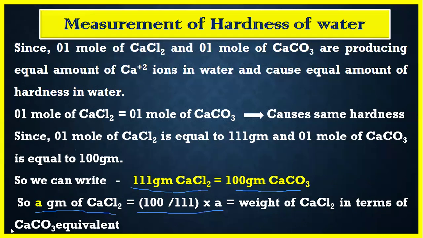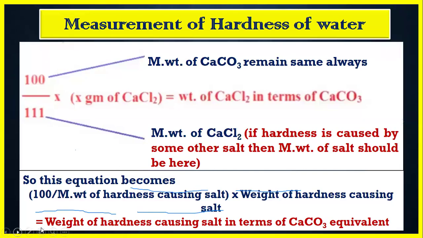So that means we can now write this type of equation: 100 divided by 111 multiplied by x gram of calcium chloride is equal to the weight of calcium chloride in terms of calcium carbonate equivalent.